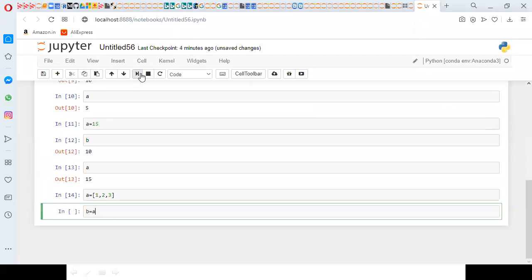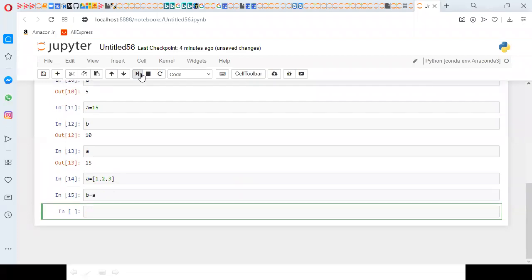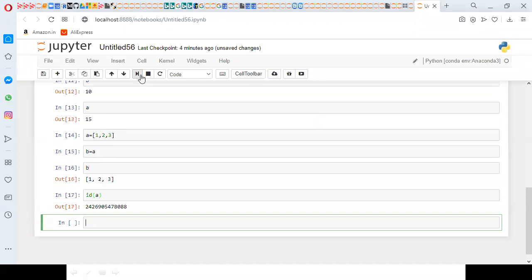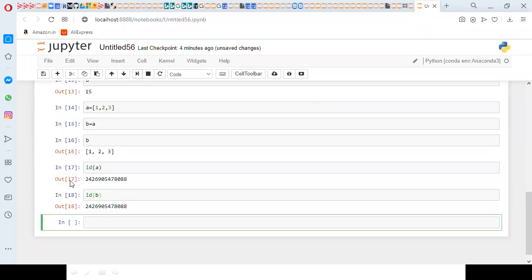Similarly, I am saying B equal to A. When I type B, I will get 1, 2, 3. So now A is also pointing to the same object, and B is also pointing to the same object. When you observe the IDs, both are the same.